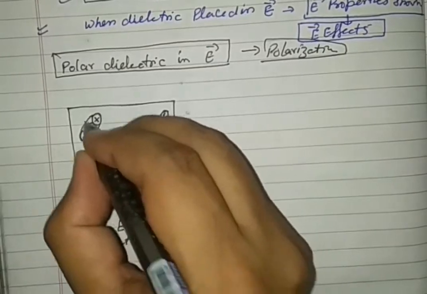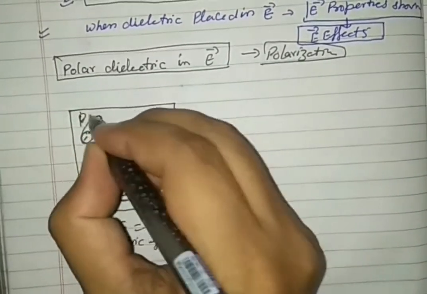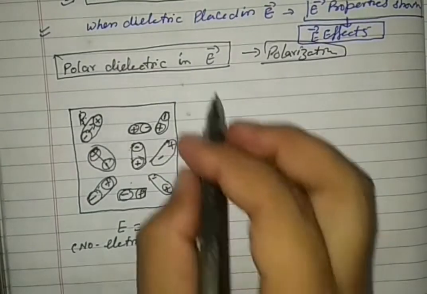This dipole moment is in the direction of negative to positive, right?